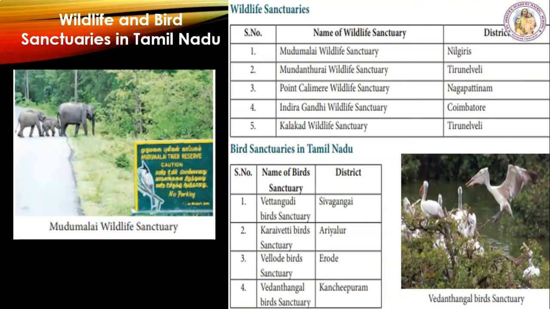Here they have given the names of the wildlife sanctuaries and the districts. Here they have given the bird sanctuaries in Tamil Nadu. From the map we can understand the Tamil Nadu national parks, wildlife and bird sanctuaries. In the table they have given national parks in Tamil Nadu.